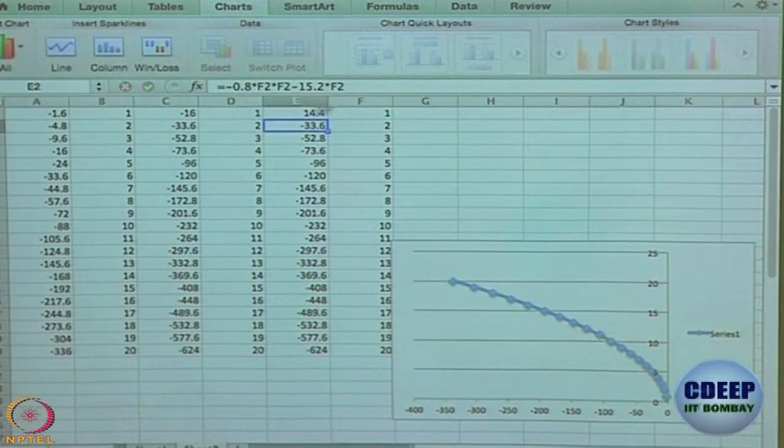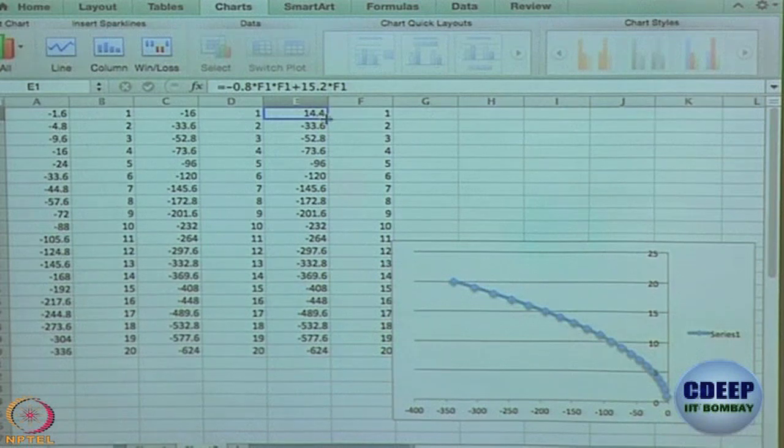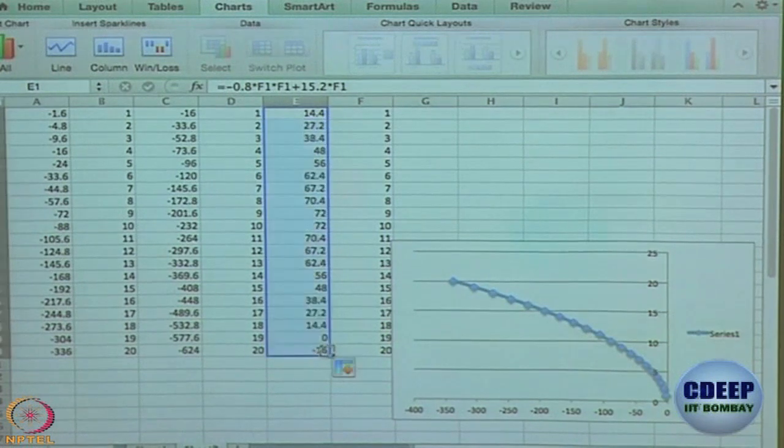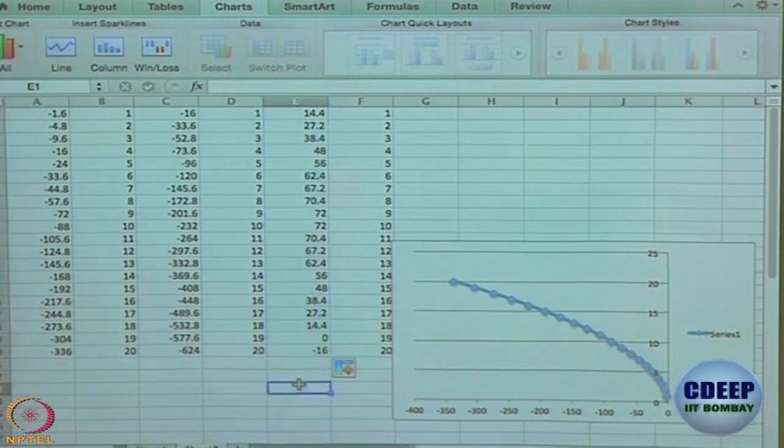Okay. So, let me just plot, then we will see.